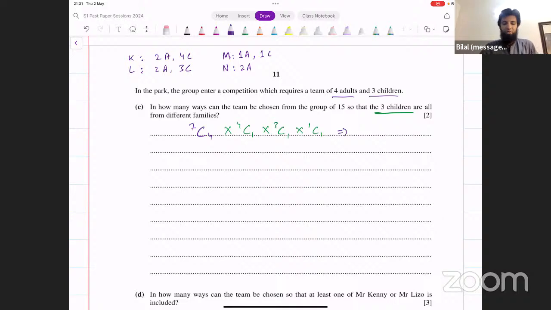You can see what that turns out to be. 7C4 multiplied by 4 into 3 into 1. That's giving me 420. That's the result that we get. Okay? That's part C. Now let's look at the next one.